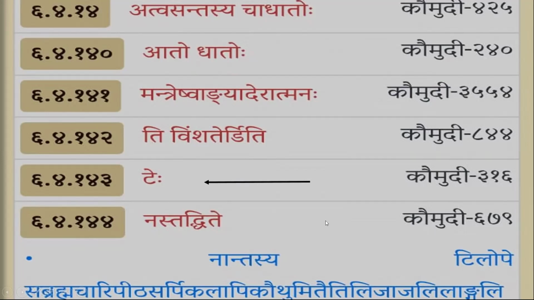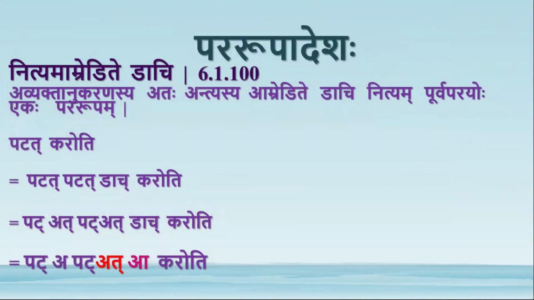So by this sutra there will be ti lopa in presence of a dit pratyaya. This is a dit pratyaya. There will be ti lopa whenever there is a dit pratyaya here. Ti means in a word we have to locate the last ach letter. In this pat, the last ach letter is this akara.